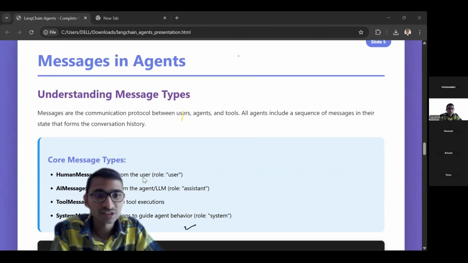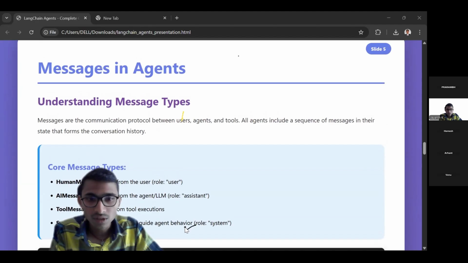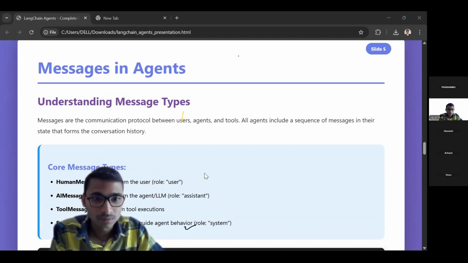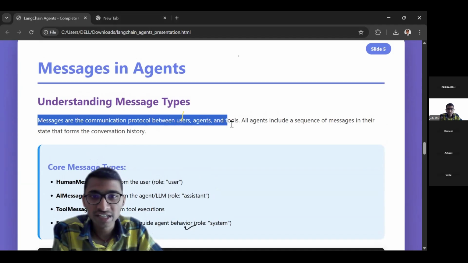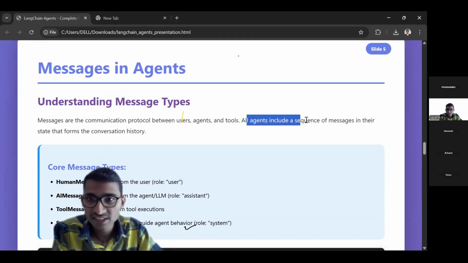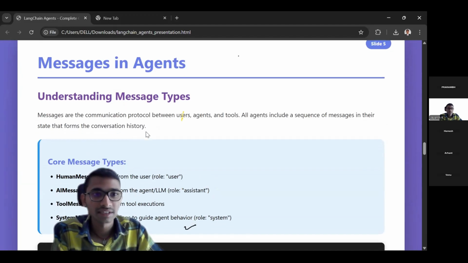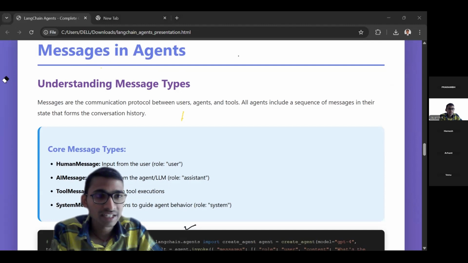Messages in the agents. These are all very, very important. Why do we need messages? First, let's understand what messages are. Messages are the communication protocol between users, agents, and tools. All agents include a sequence of messages in their state that forms the conversation history, right? Now, how are these messages helping the agent?